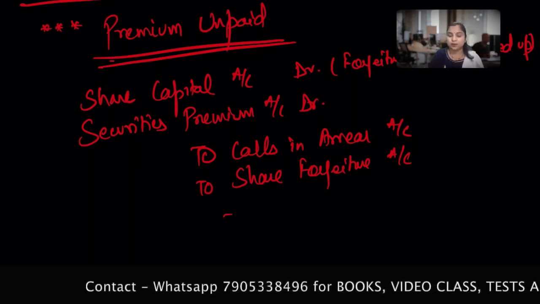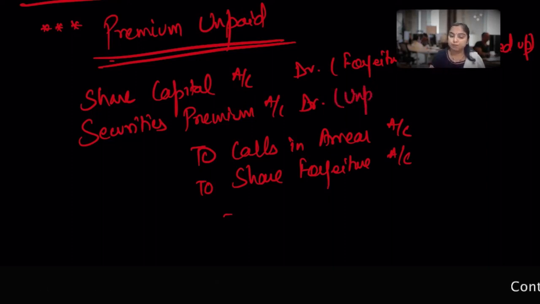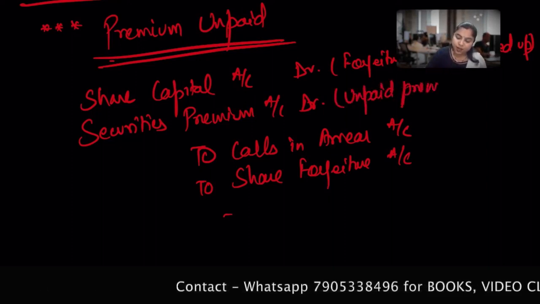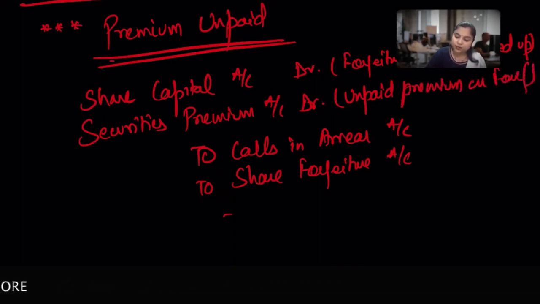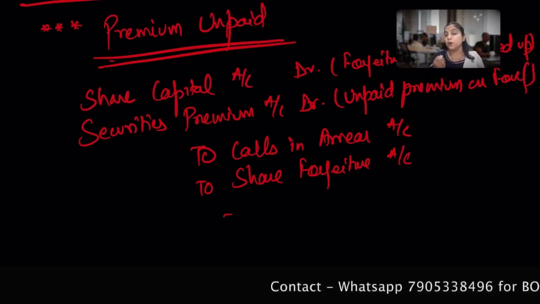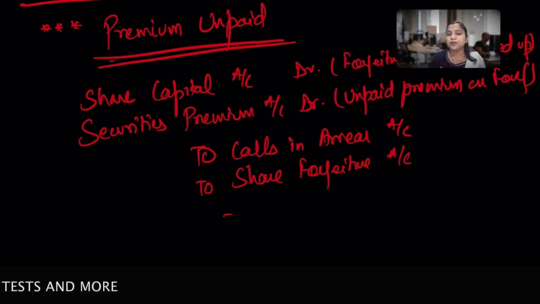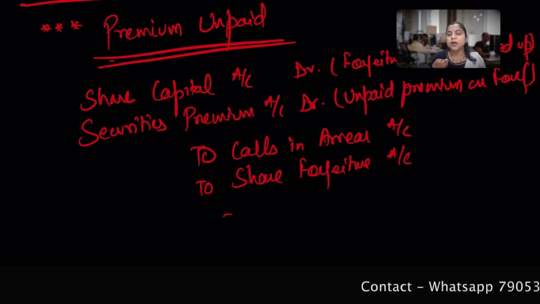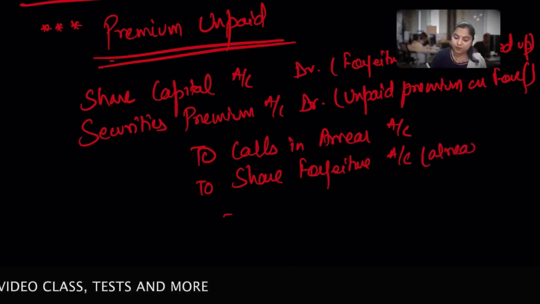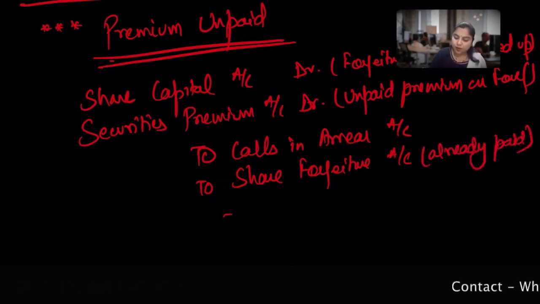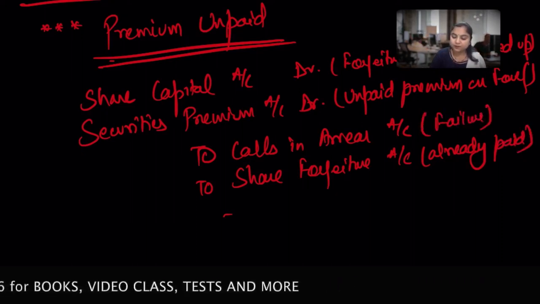I'm writing just 'called up' because of a space issue. And again, with the securities premium, whatever premium remains unpaid, the unpaid premium on forfeited shares. Whatever shares I'm going to forfeit, the premium value on those forfeited shares. And the share forfeiture includes the amount of money which is already paid, because I'm going to forfeit whatever you have already paid.